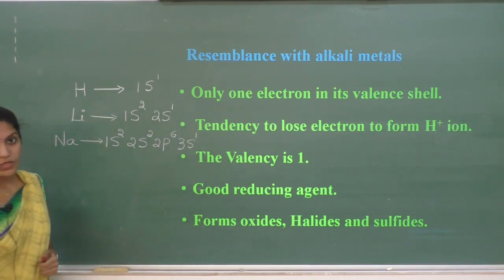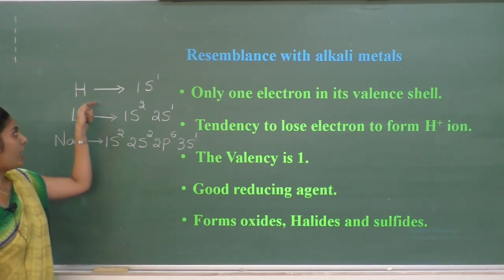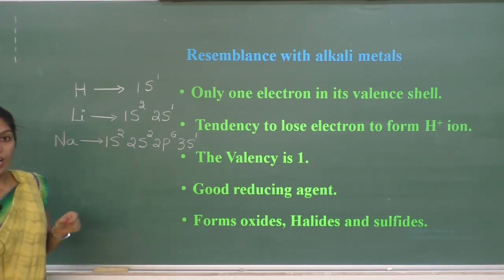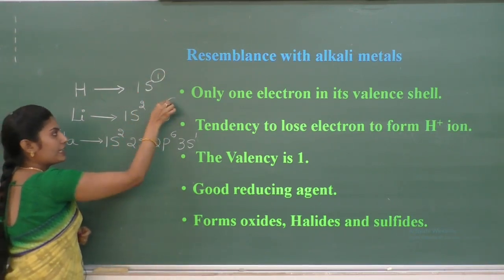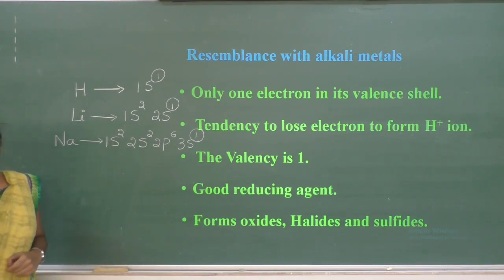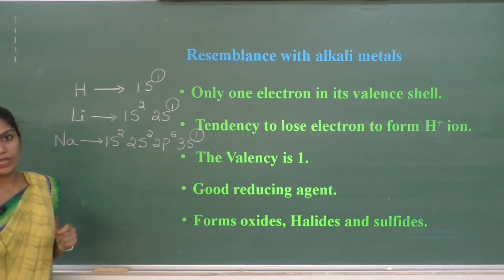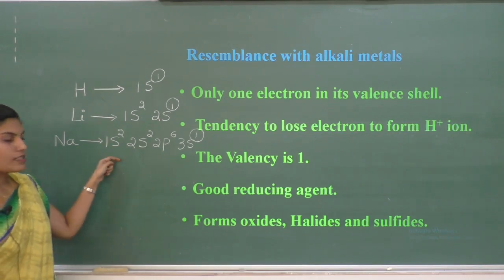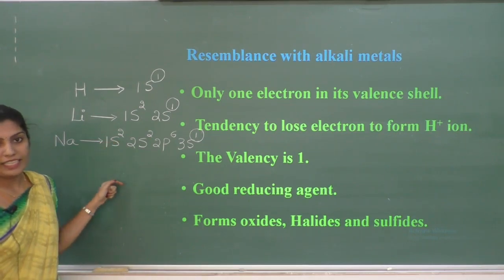You can observe here both alkali metals and hydrogen have one electron in their valence shell. Both contain only one electron in their valence shell. This is one of the similarities between hydrogen and alkali metals.